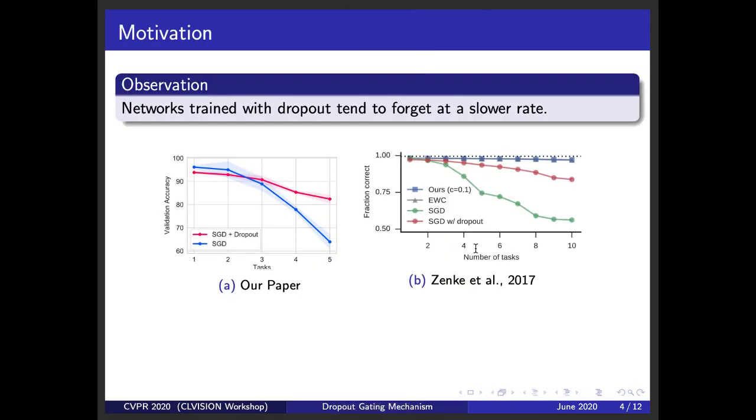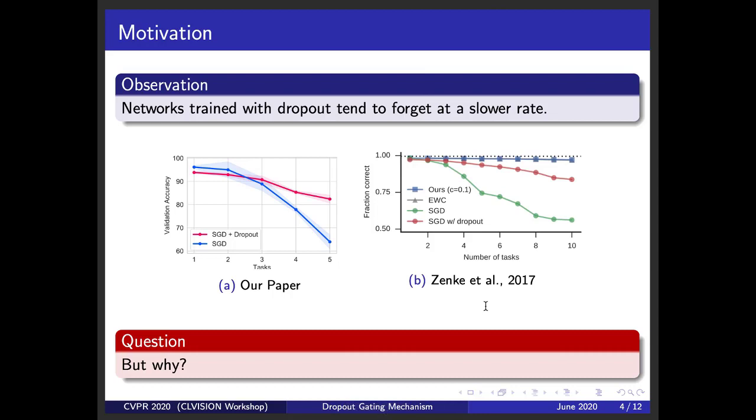One interesting observation is that networks that are trained with dropout forget at a slower rate. We have shown this in our paper, but you can also find this phenomenon in other papers across the literature. However, an important question, which is why this is happening, is not studied well. We try to answer this question in our work.